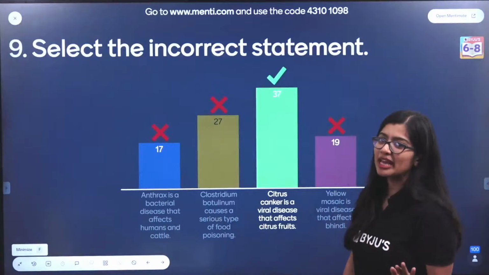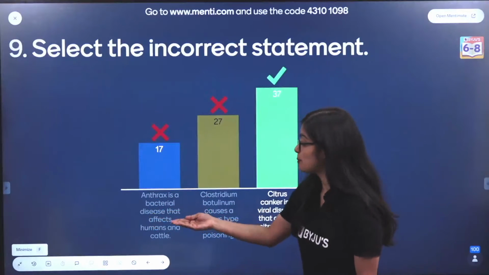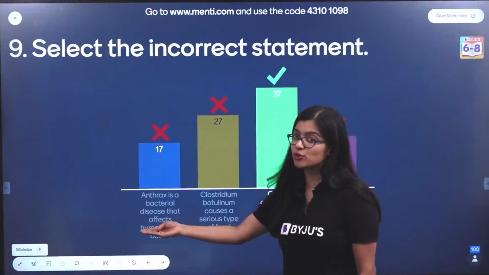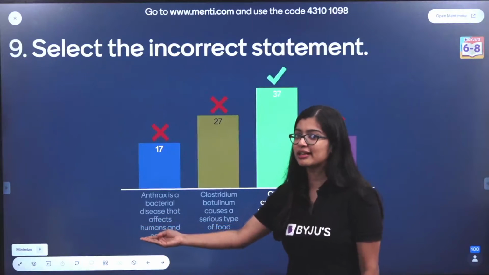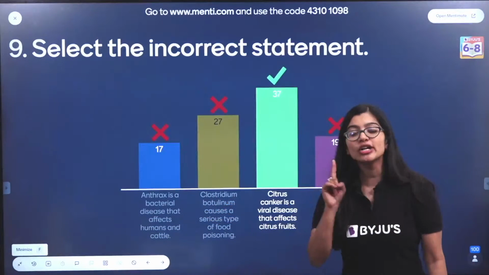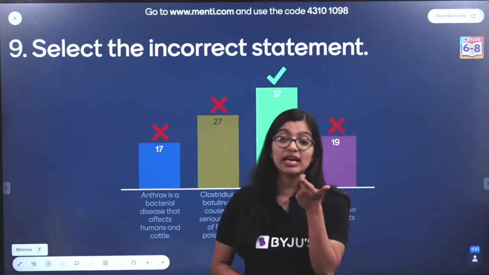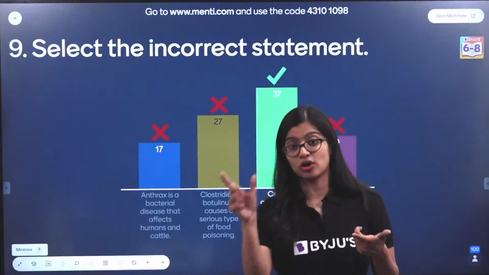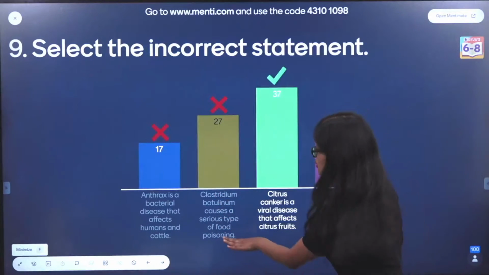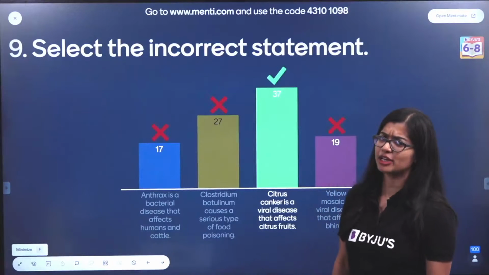Very easy, okay. Anthrax is caused by Bacillus anthracis, which primarily affects cattle, okay? But it can spread to humans also, right? That's something you need to understand. Clostridium botulinum: don't get confused with Clostridium tetani that causes tetanus. While Clostridium botulinum normally causes food poisoning, right? So you find it if canned food and all are not packaged properly.